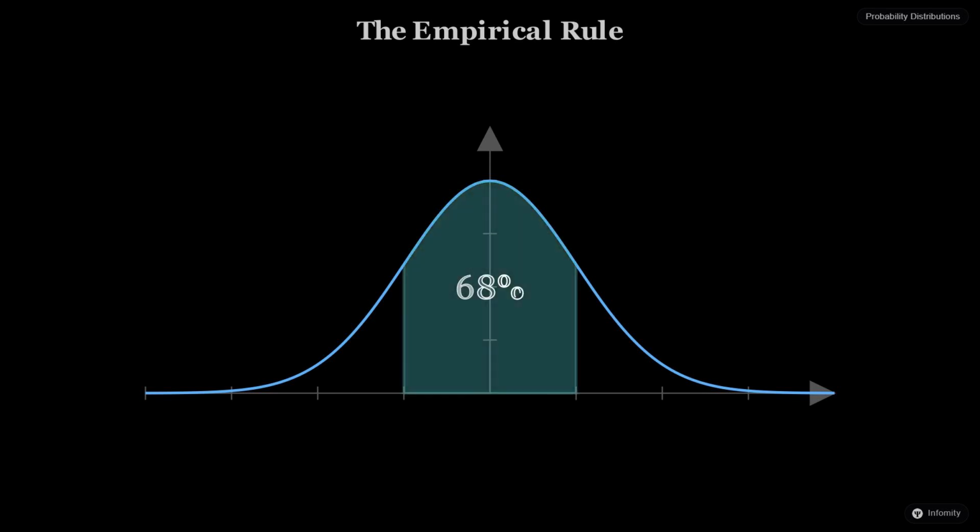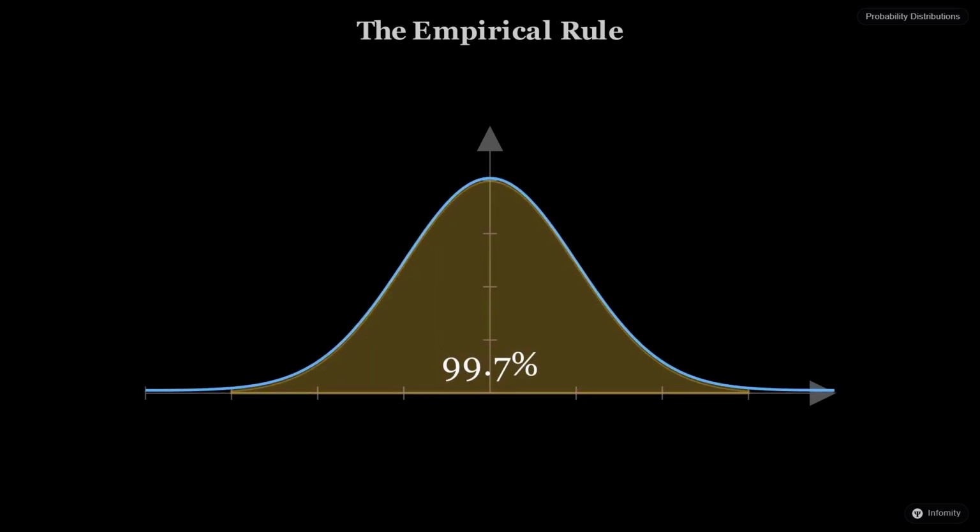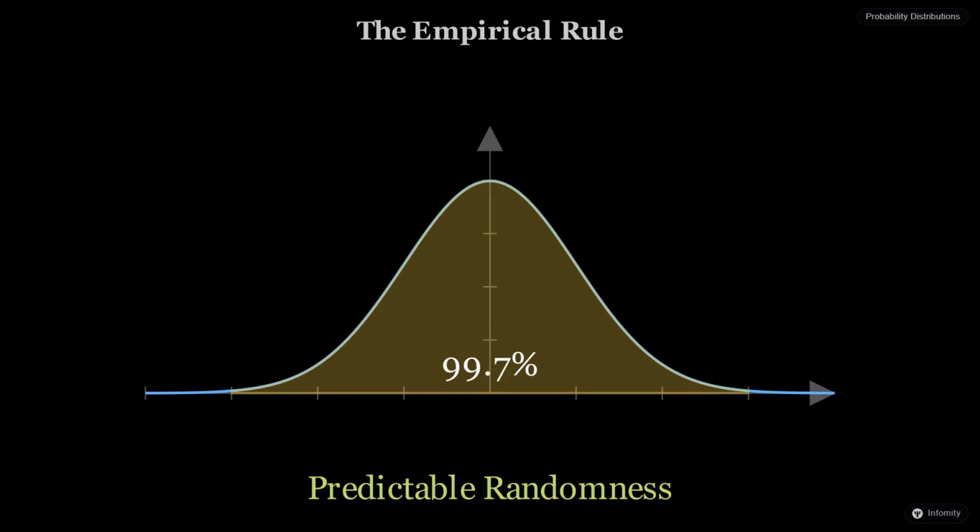In a normal distribution, we can predict exactly where the balls will land. About 68% of the balls will fall within one standard deviation of the center. If we go out a bit further, 95% of all balls are accounted for. This is like knowing that even though any single ball is random, the vast majority of our sand will always stay within a predictable distance from the middle.